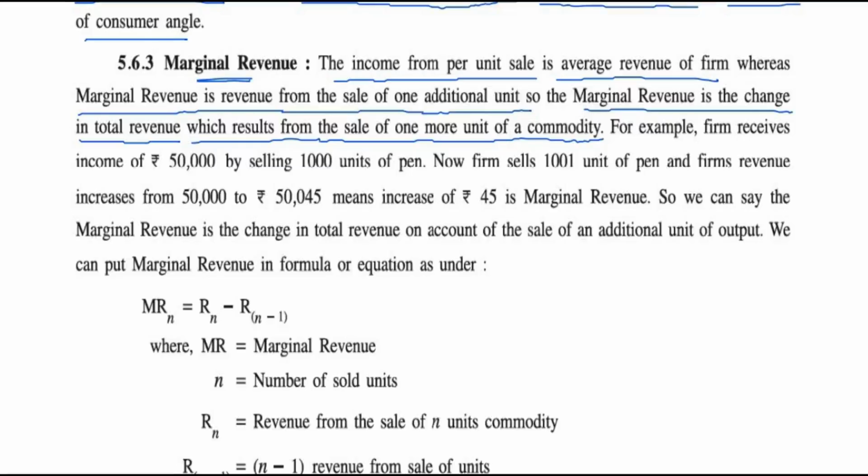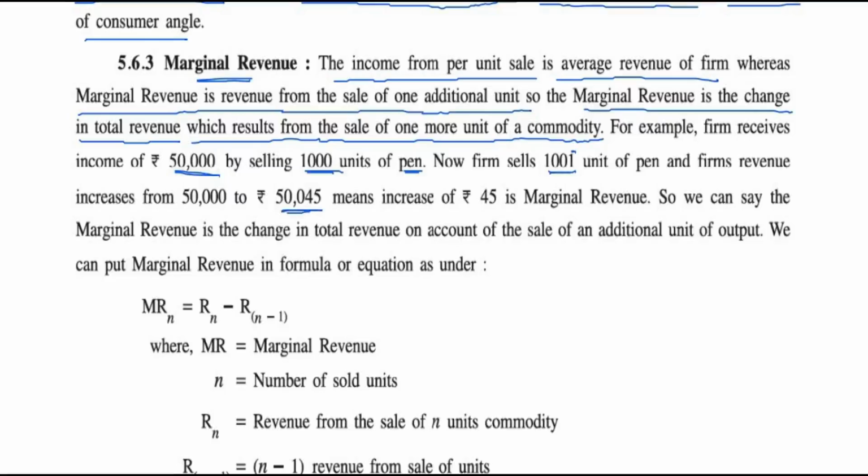Let's take an example. Our firm sells 1000 units of pen and it gets 50,000 rupees income. Its average revenue will be 50,000 upon 1000, that is 50 rupees. But now let us say the firm sells 1001 units, 1 more unit, and its total revenue becomes 50,045.